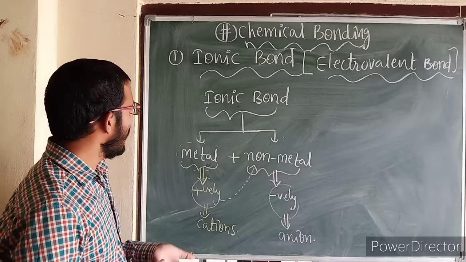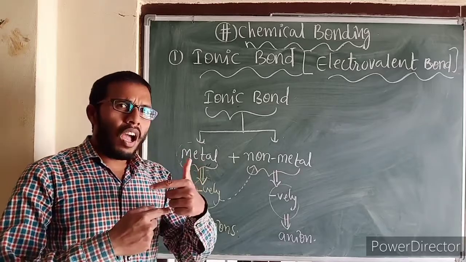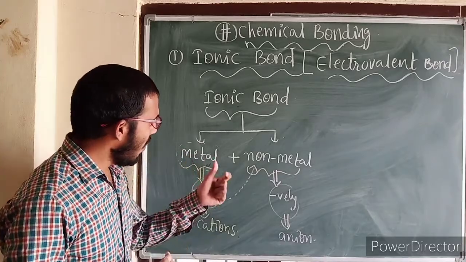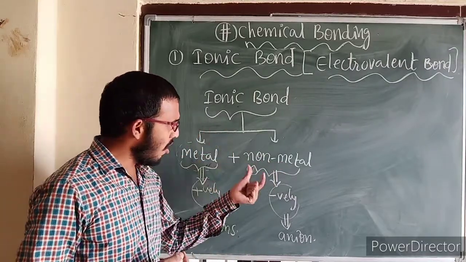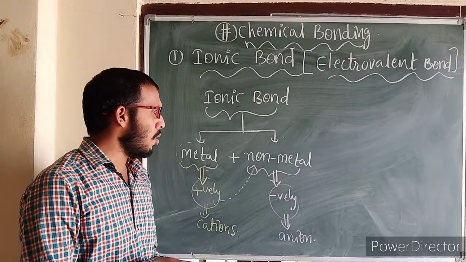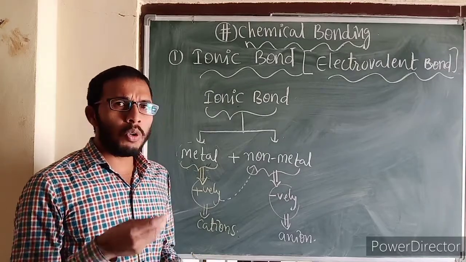But my question is, why do metals have to lose electrons? Why do non-metals have to gain electrons? In order to understand this, we need to talk about inertness, the zero group elements.